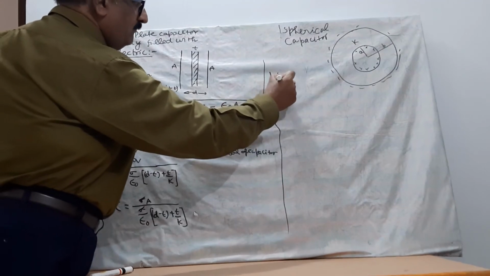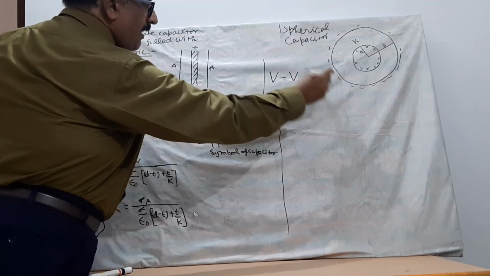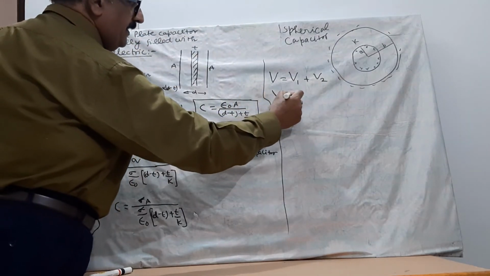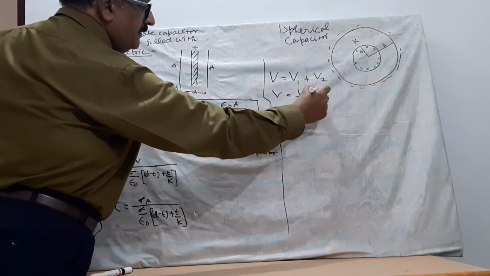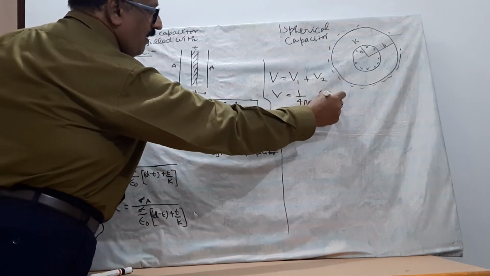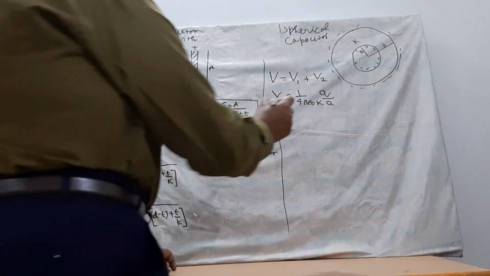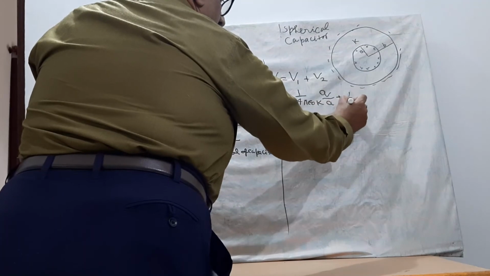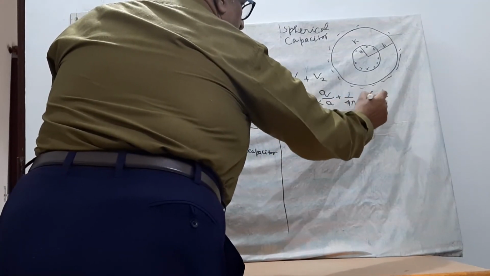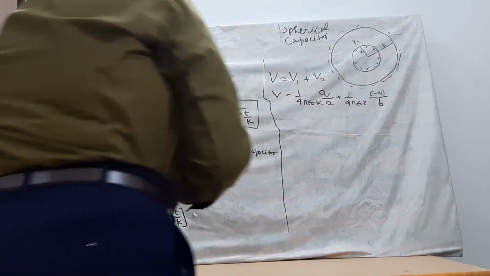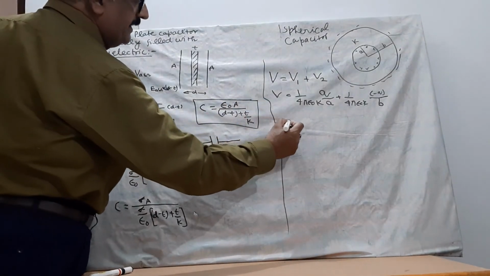Potential of inner sphere is 1 upon 4 pi epsilon naught K, Q upon A, and potential of outer sphere is 1 upon 4 pi epsilon naught K, minus Q upon B. Its charge is minus Q. Now you can take 1 upon 4 pi epsilon naught K and Q common.